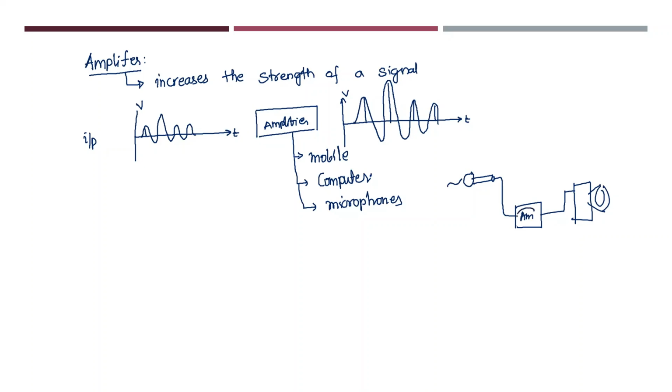So here what does the amplifier do? Whatever signal it is receiving from the microphone, it will increase the strength of that signal and give it as an output to the loudspeaker. I hope you understood what is the meaning of amplifier. Now we'll study how we can use a transistor for amplifying a signal.